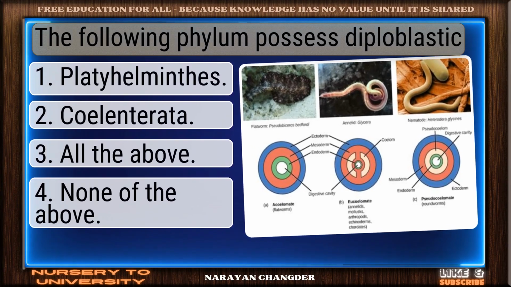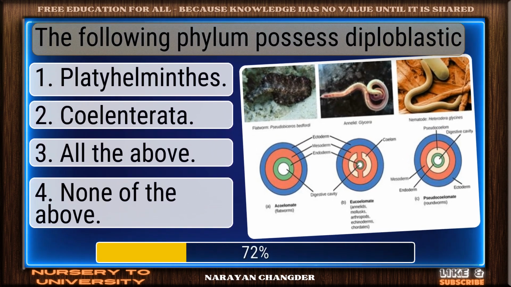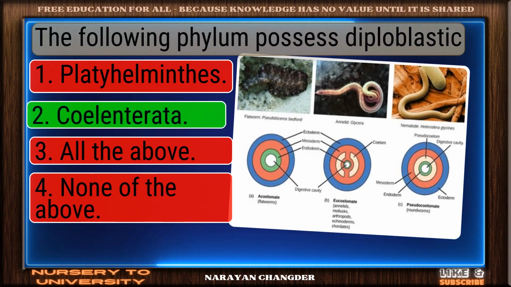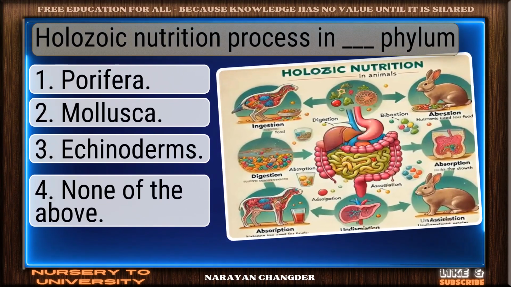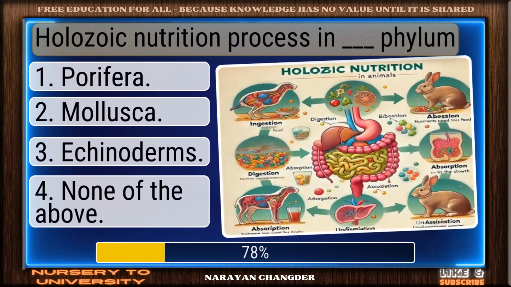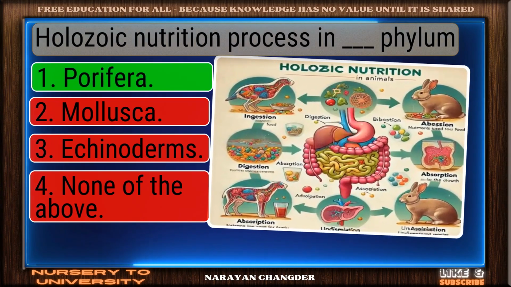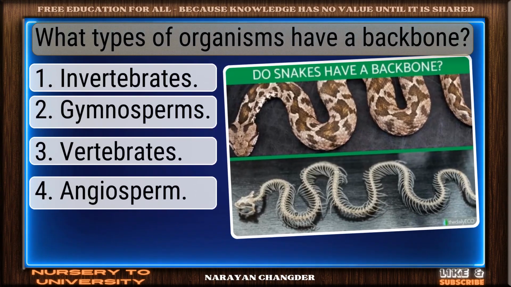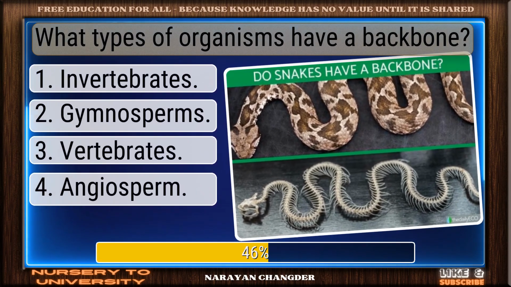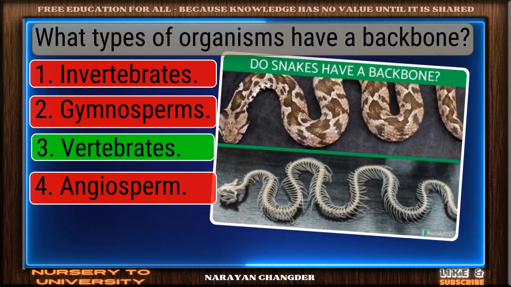Question number 203. The following phylum possess diploblastic. Solid response. Coelenterata is a valid choice. Question number 204. Holozoic nutrition process in dash phylum. Excellent. Porifera is a brilliant choice. Question number 205. What types of organisms have a backbone? Bravo! Vertebrates is the answer.